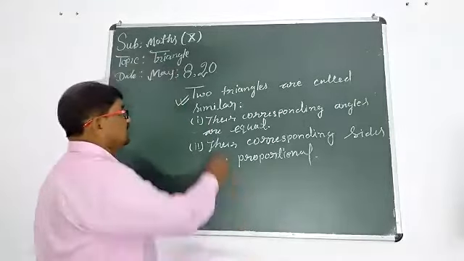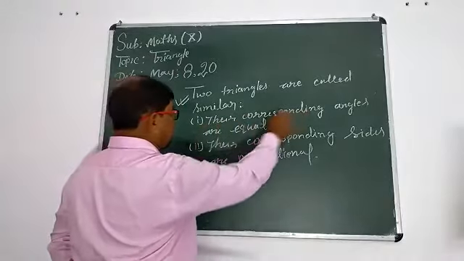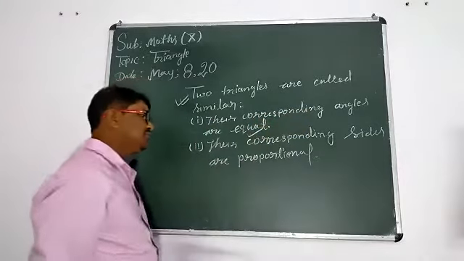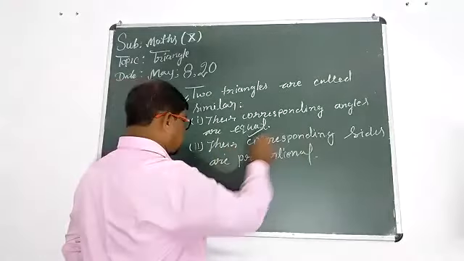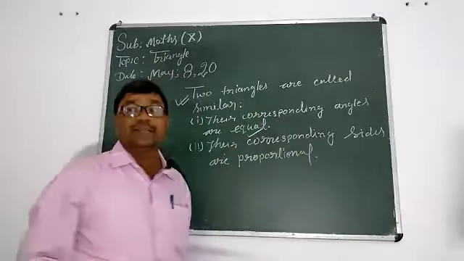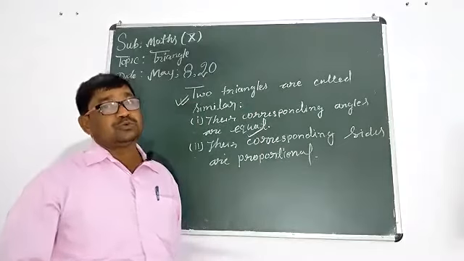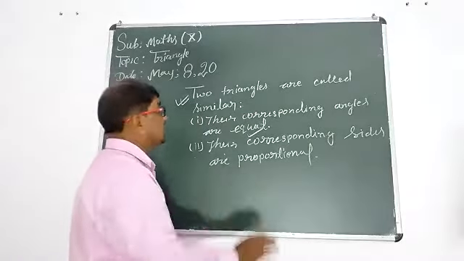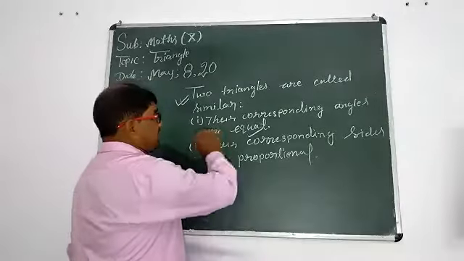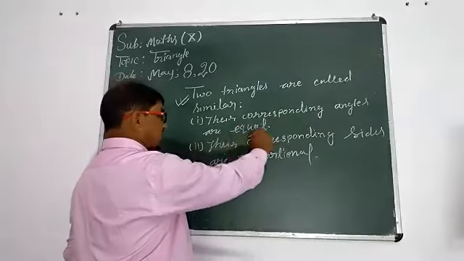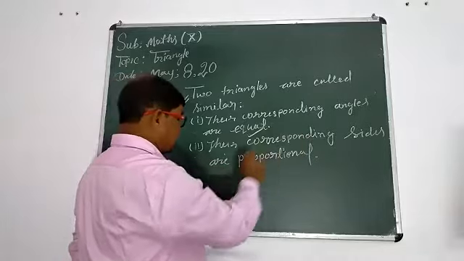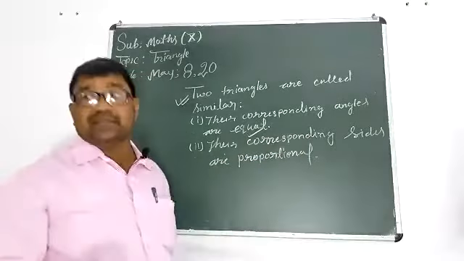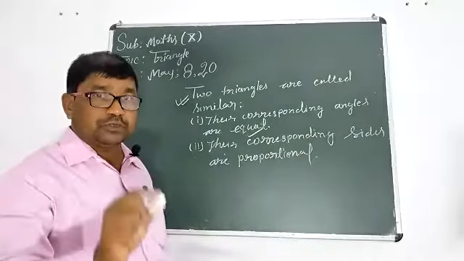When their corresponding angles are equal and when their corresponding sides are proportional. Two triangles are called similar if their corresponding angles are equal and their corresponding sides are proportional.